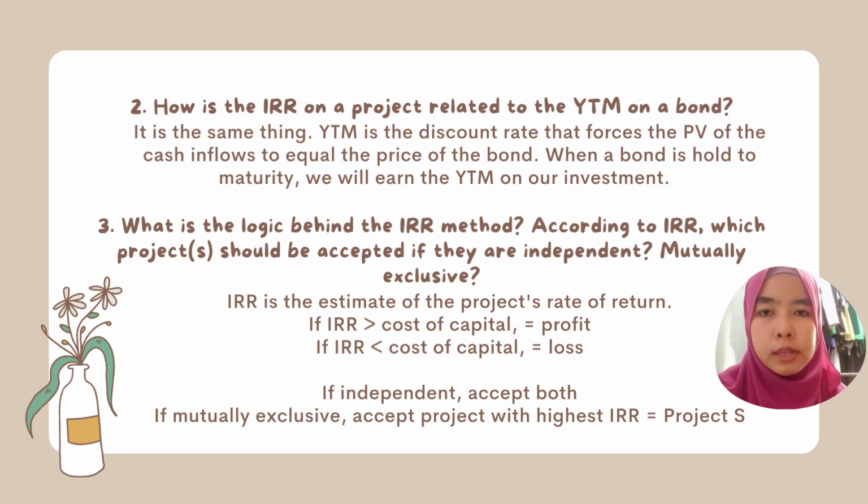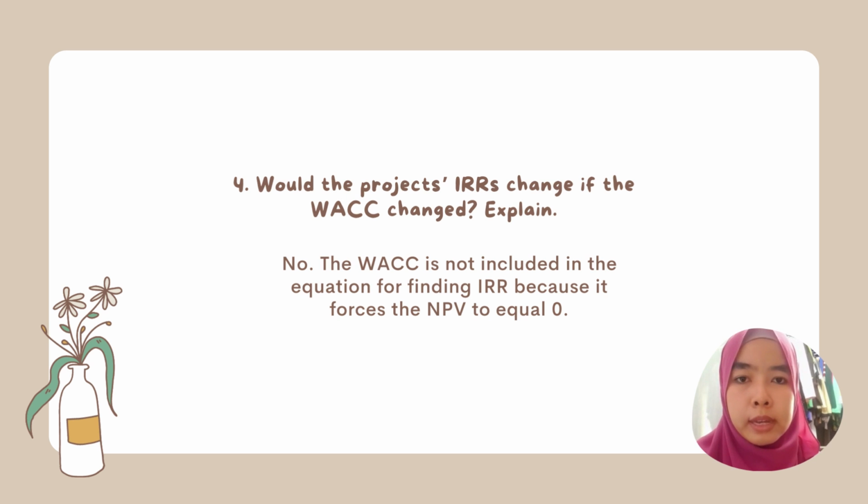However, if the IRR is less than the cost of capital, then we will incur a loss. For this case, if independent, accept both projects. And if the projects are mutually exclusive, accept the project with the highest IRR, which is project S at an IRR of 23.56%.